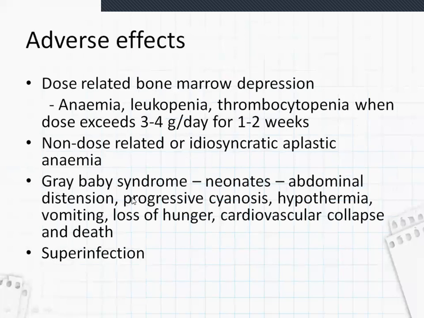It can also cause gray baby syndrome when given to neonates. In gray baby syndrome, the baby develops abdominal distension and progressive cyanosis. This is why it is called gray baby: the body color changes. There is also hypothermia, where the temperature decreases a lot, then vomiting and loss of hunger, and if the baby is not observed, it can lead to cardiovascular collapse and death.